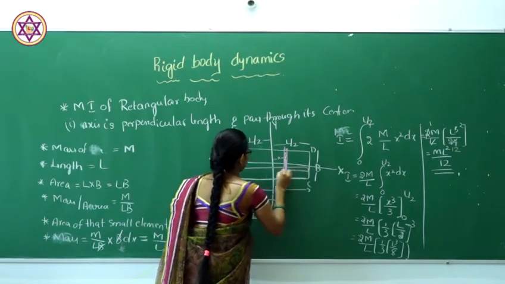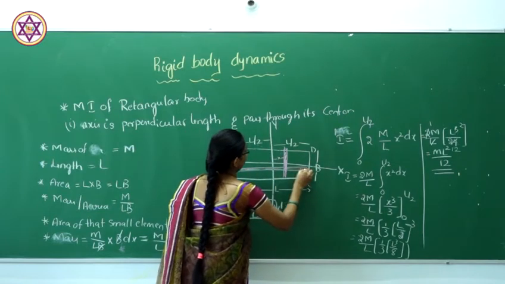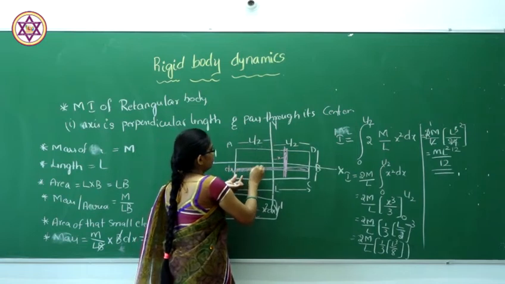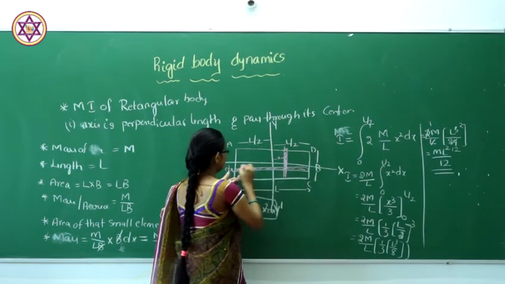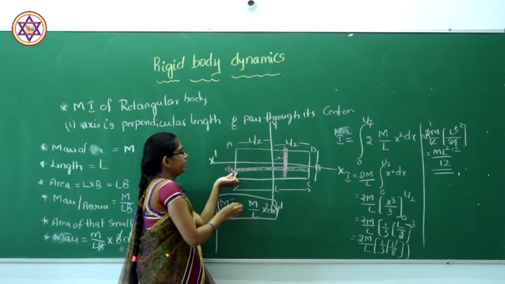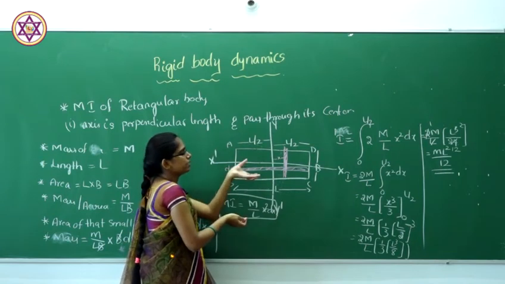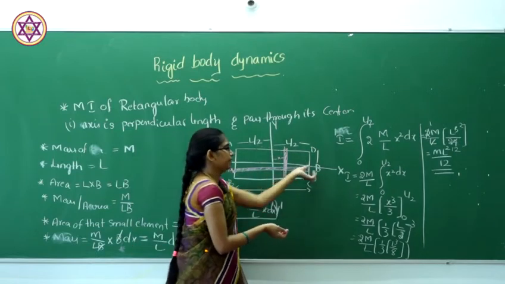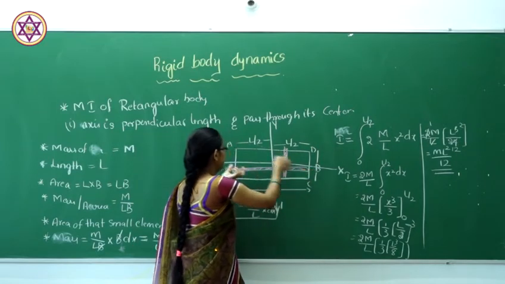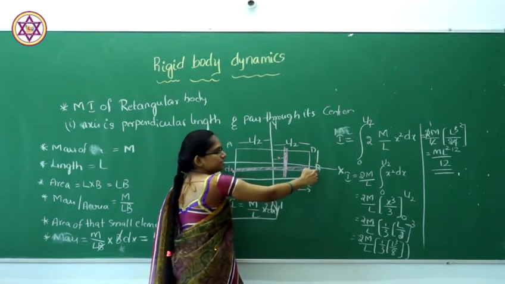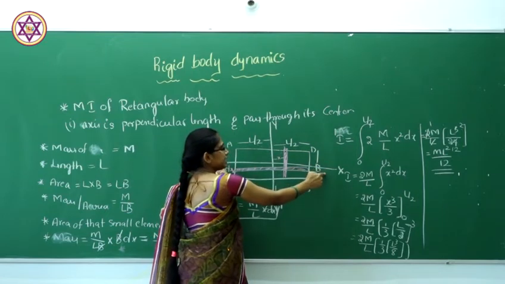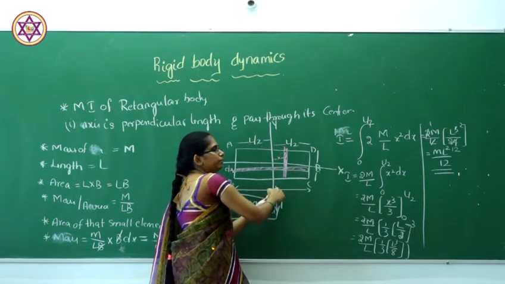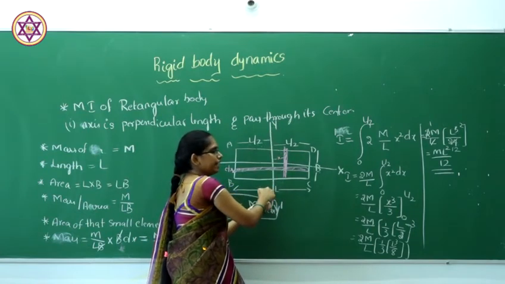Here we have to consider the small area here, and we have to calculate what will be the moment of inertia of this body, and the total moment of inertia when you consider the body perpendicular to the breadth. Here the axis will be perpendicular, meaning the x dash axis. The axis perpendicular to the length means we have to consider the y dash axis.